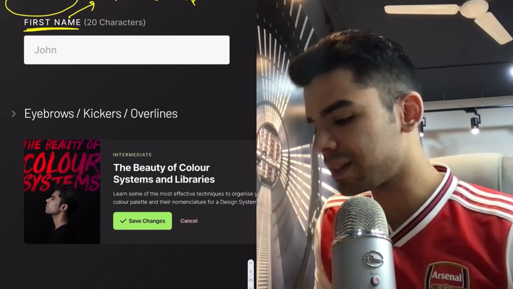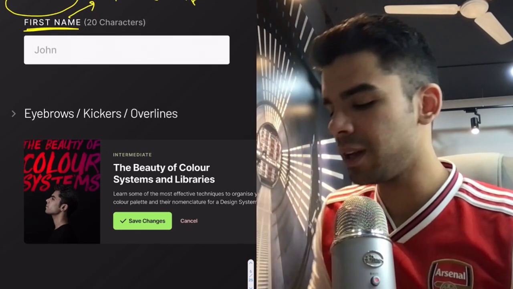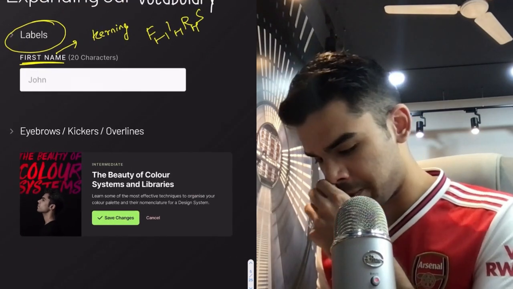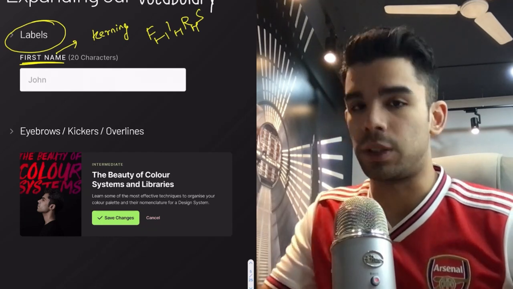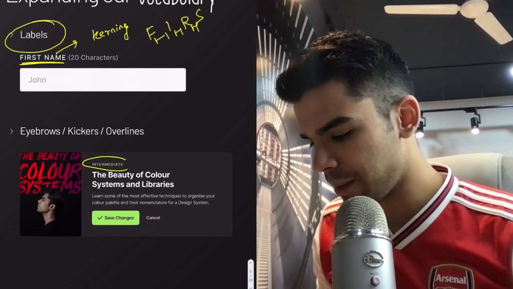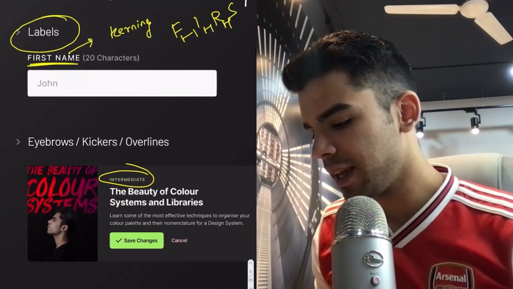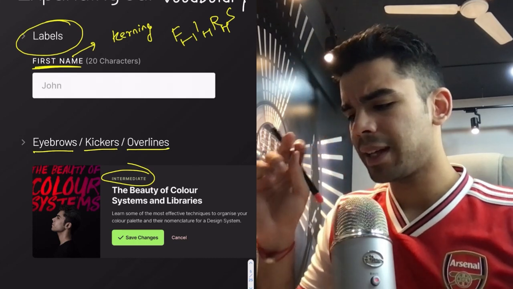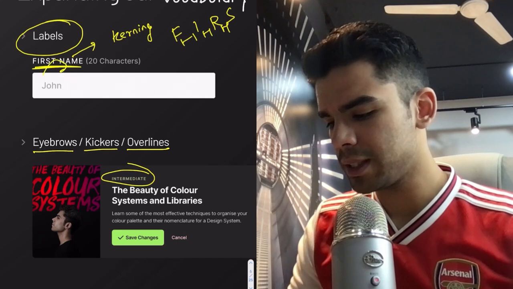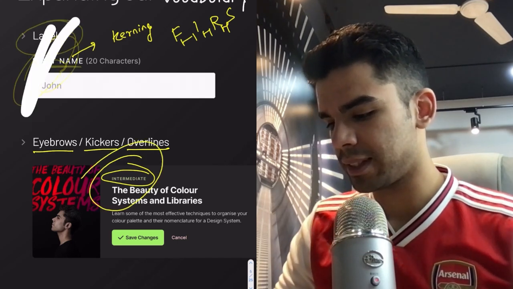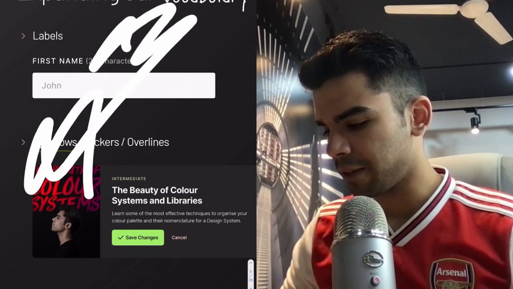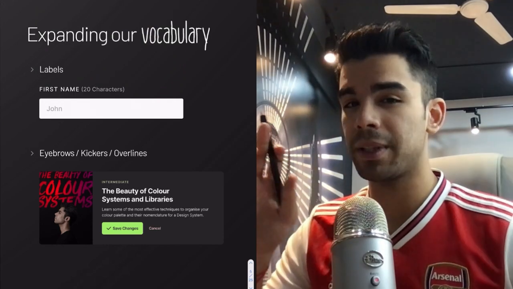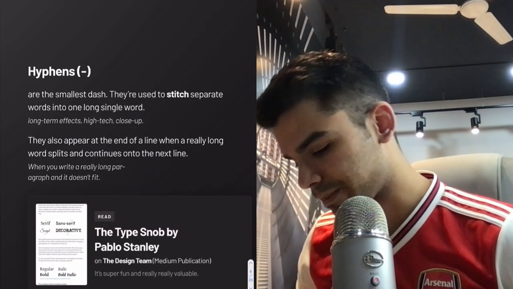And in some cases, the same text style that you use for this label is also used for your eyebrows. So for example, this is my card. It's just a random card that basically talks about a course, right? We'll just assume. So this label text right here, which is the same text style, is actually an eyebrow. Some people call it kicker, some people call it overline, but basically the type style that you use for your labels and your kickers and overlines is essentially the same. So, important thing, very few people actually declare styles for this. They just manually increase the kerning, but that is not possible in your Figma styles.